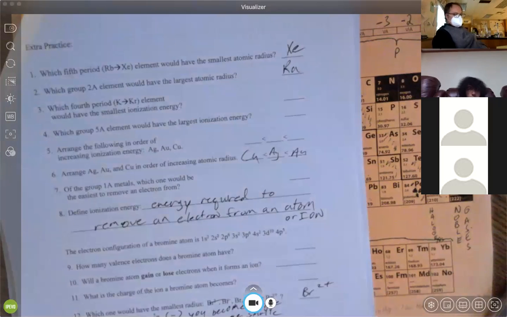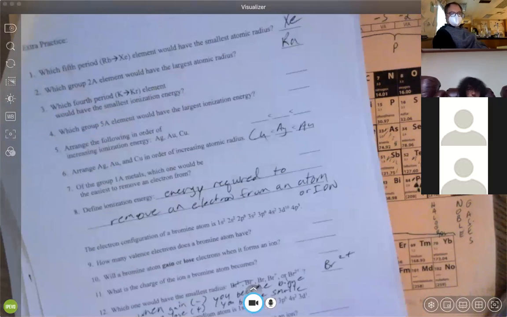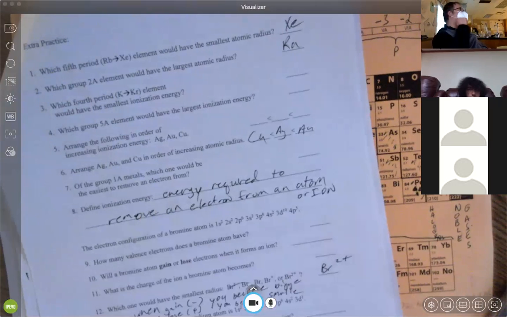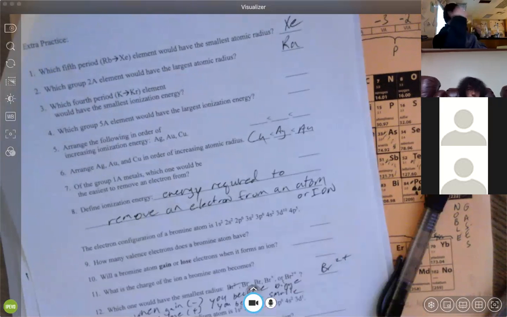Basically, you keep doing that. Keep in mind the ionization energy is the energy to remove an electron. As you get smaller, that energy becomes bigger. So if you are large, the electrons on the outside are going to be easy to take. And the electrons that are pulled in tightly are going to be more difficult to take.